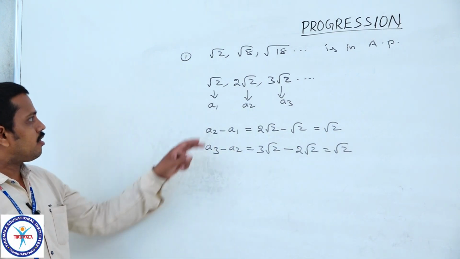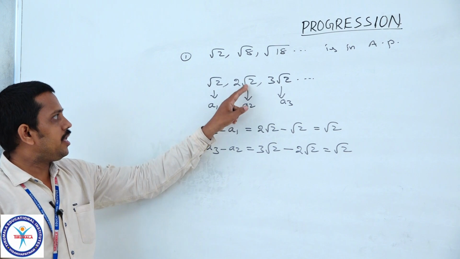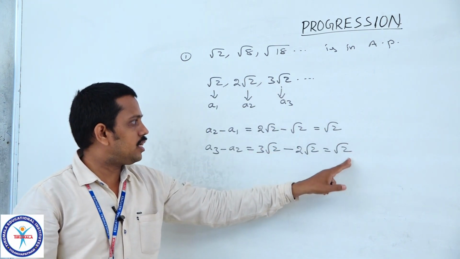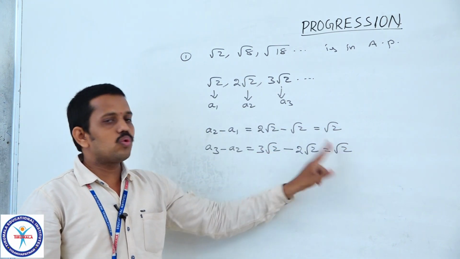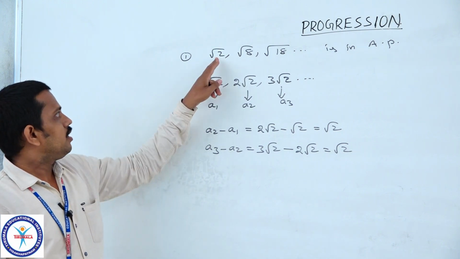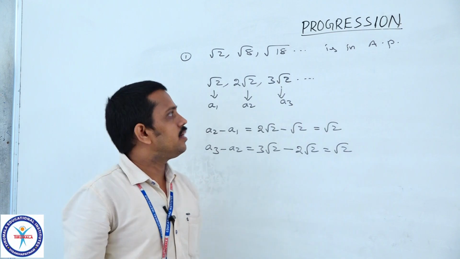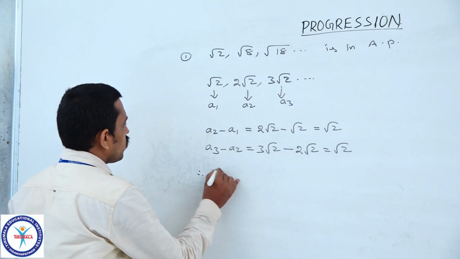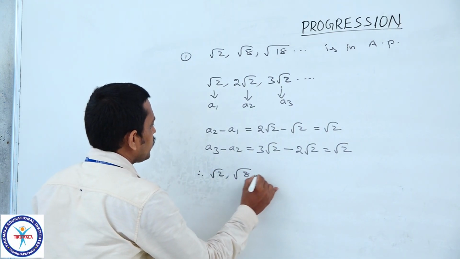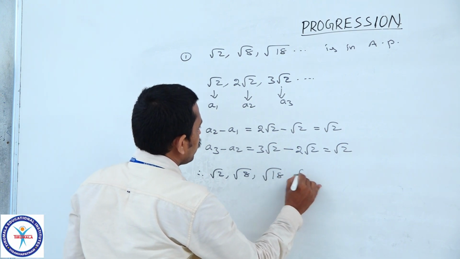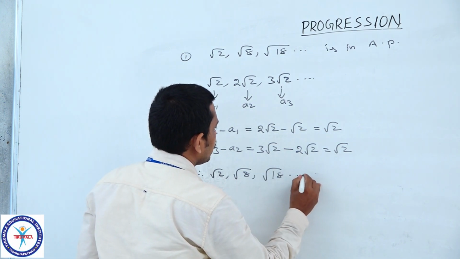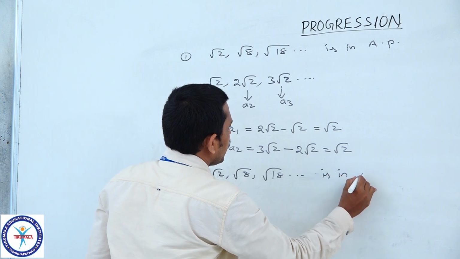So, the difference between any two consecutive terms is equal to a constant number root 2. Therefore, root 2, root 8, root 18 and so on is in AP.